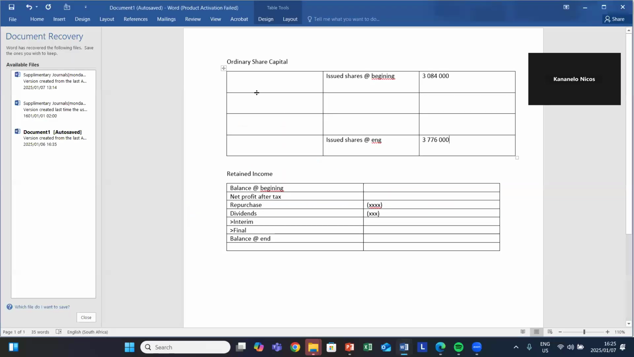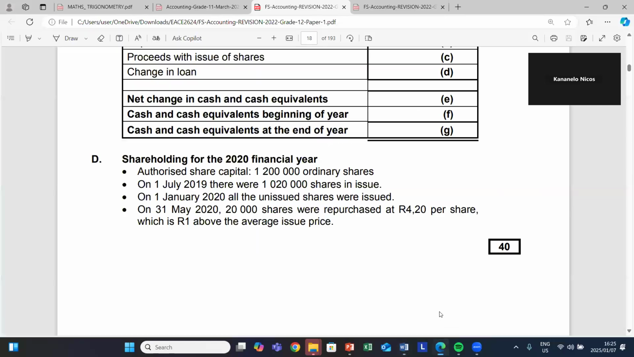So we'll just record it here on the shares column. On the shares column, we'll write 1,020,000 shares. And then they say that bullet number 3, on the 1st of January, all the unissued shares were issued. So how many shares were issued, guys? What will be this number of shares that were unissued? Because they clearly told us all the unissued shares were issued.